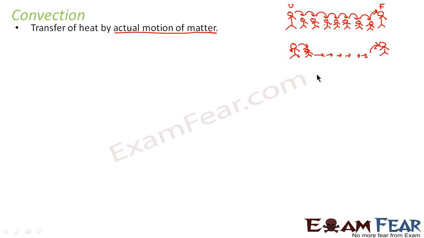That means you need a medium to transfer the heat, but how is it transferred? It is transferred by actual motion of the matter. This particular medium is actually moving. The matter is actually moving from one place to another in order to transfer the heat. This is how it happens in case of convection.